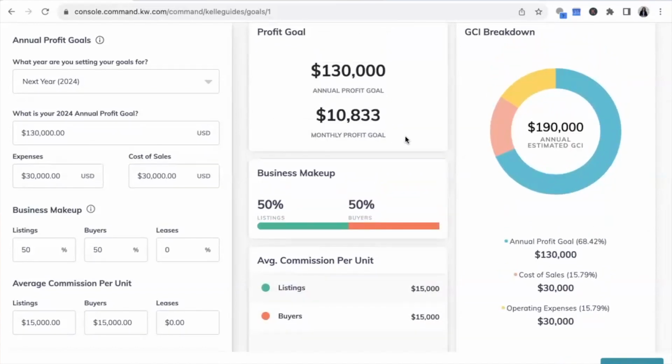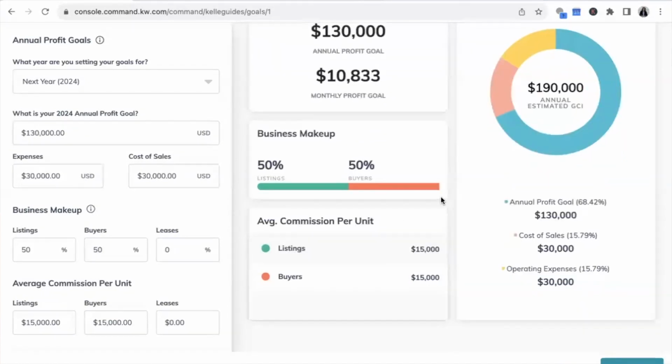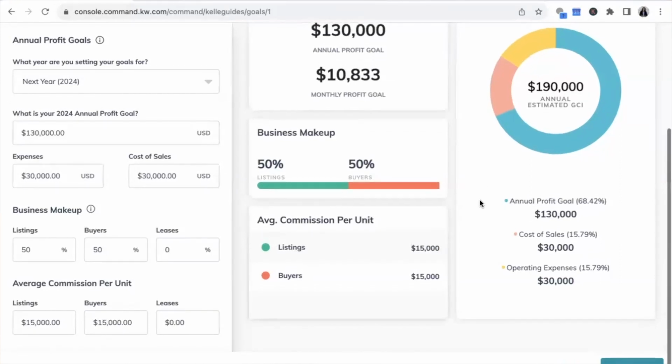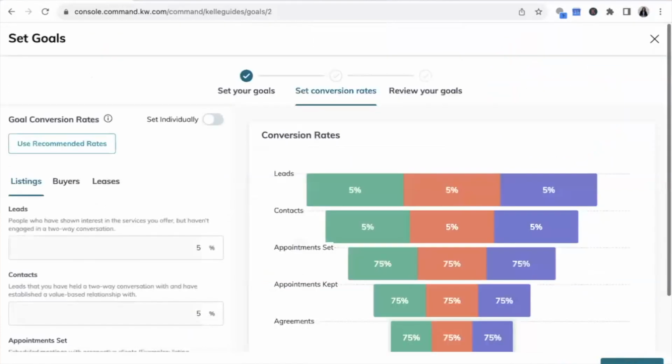It breaks it down for us to say $10,000 a month is our monthly profit goal. And remember that real estate is cyclical, so it's much heavier in the spring and summer, slows down in the fall and winter. So during those times, the average is $10,000 per month, but maybe in the summer you're going to be making 20, 30, 40,000, and then in the fall you're making like 7,000. So keep that in mind that in real estate you don't have a W-2 income where you can rely on exactly how much you're getting.